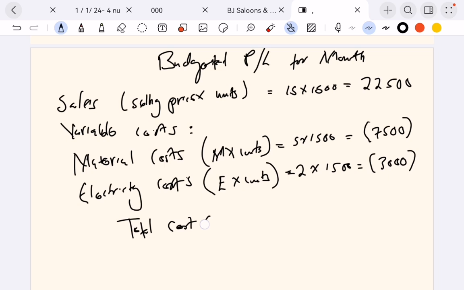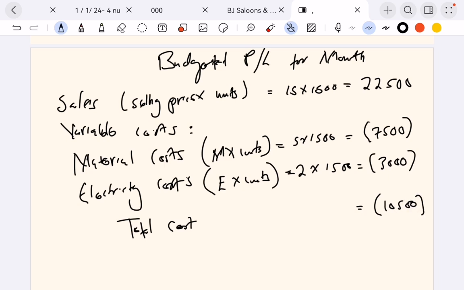What is the total cost? So let's add 3,000 plus 7,500, giving us 10,500. So the total cost there will be negative 10,500.